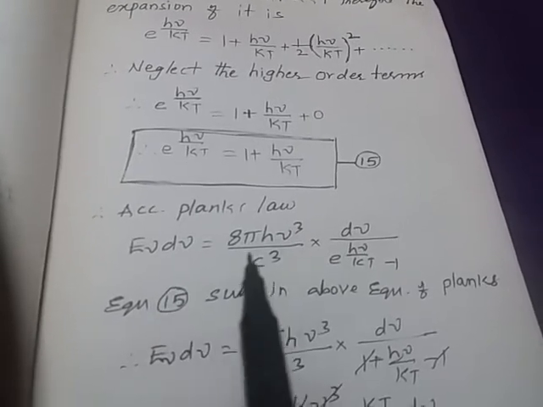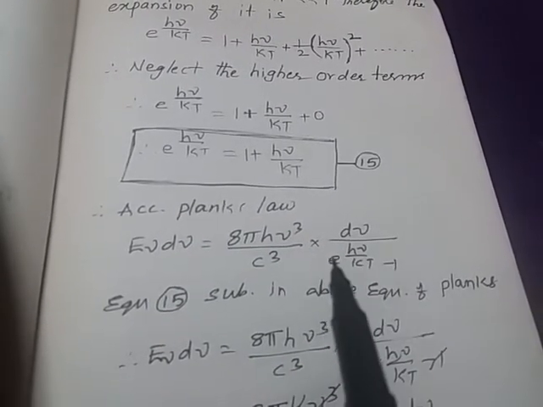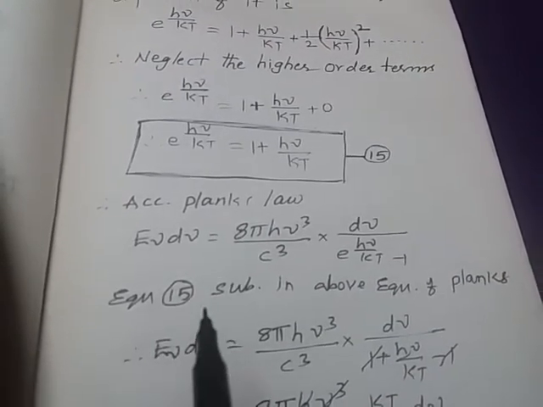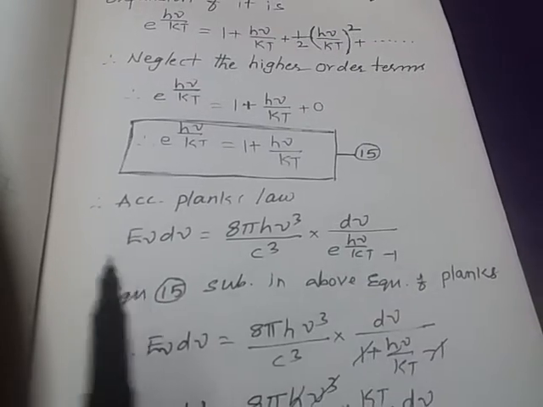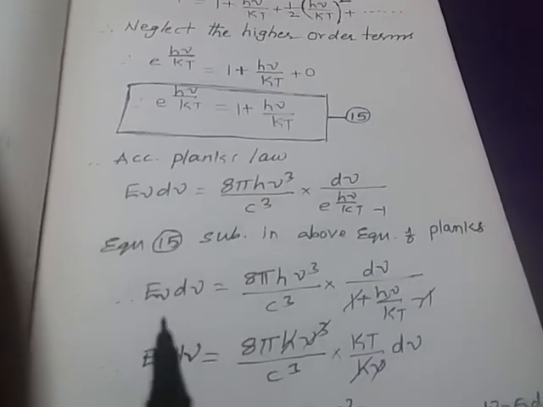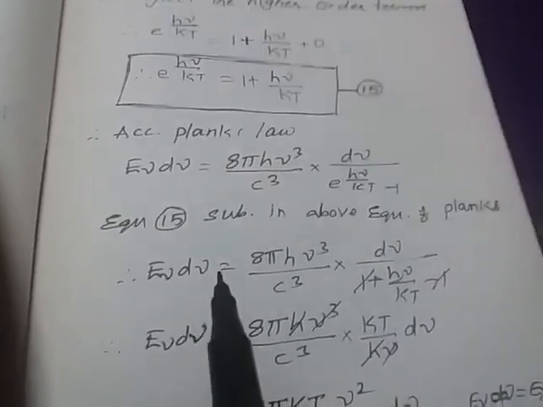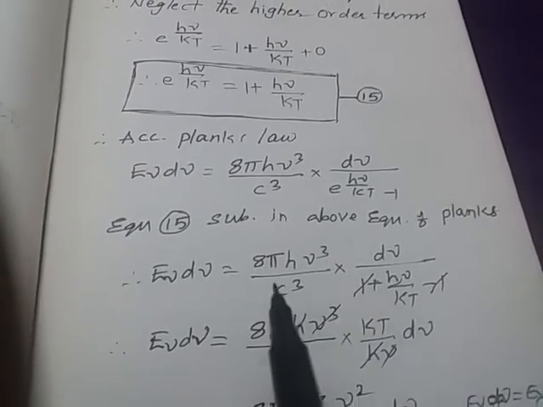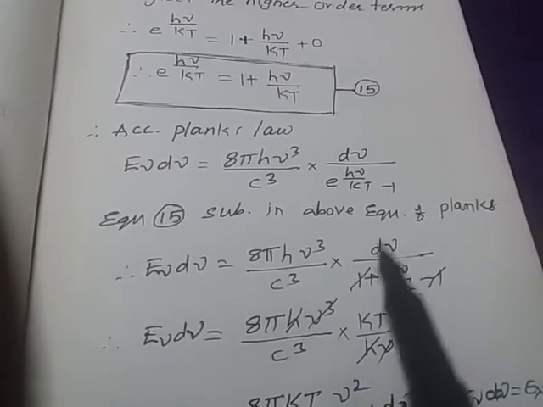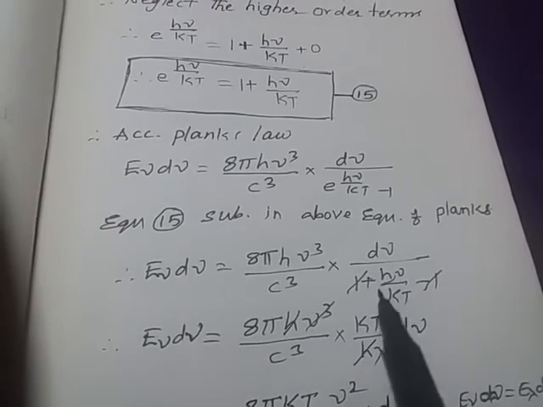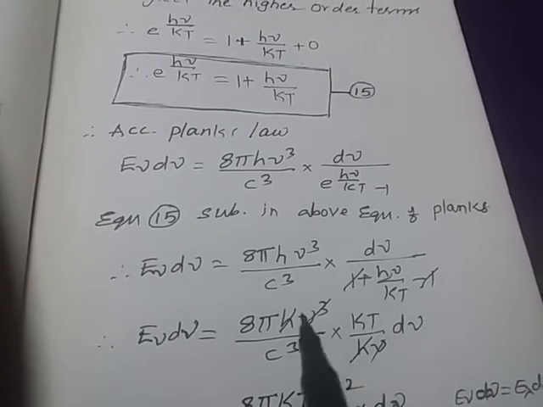According to Planck's law, E nu d nu equals 8 pi h nu cube by c cube into d nu by e to the power of h nu by kT minus 1. Substituting equation 15 in this Planck equation, we get E nu d nu equals 8 pi h nu cube by c cube into d nu by (1 plus h nu by kT minus 1). The 1 minus 1 gets cancelled.